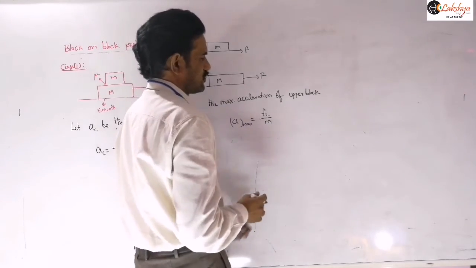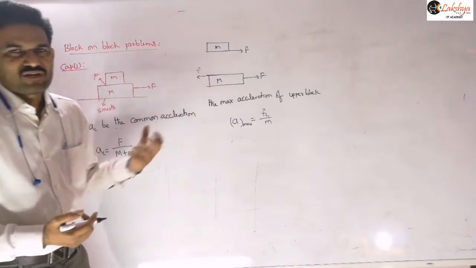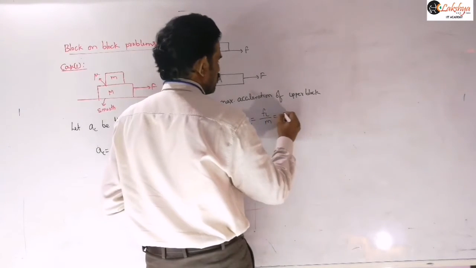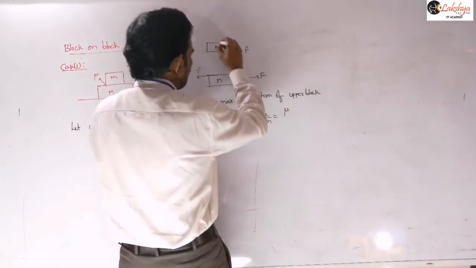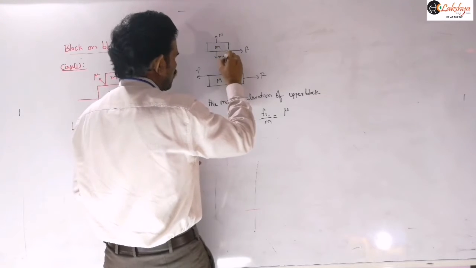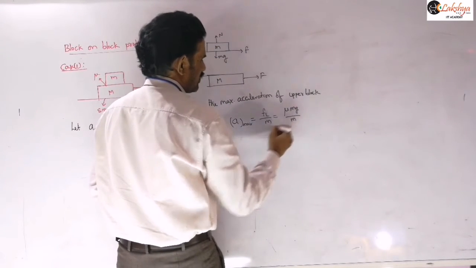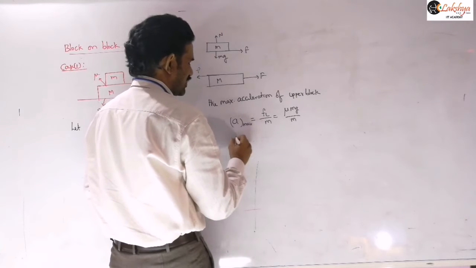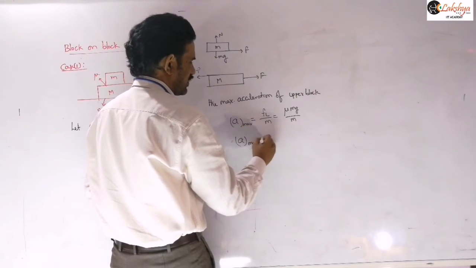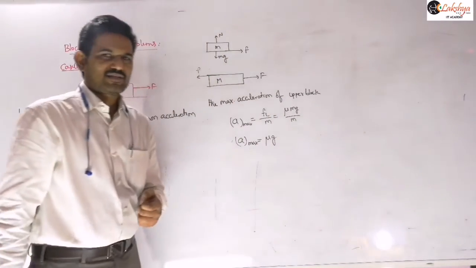Acceleration will be maximum when friction is maximum. The normal reaction acts upwards and mg acts downward, so the limiting friction is mu mg. Therefore the maximum acceleration is mu mg by m, which is mu into g. So this is the maximum acceleration.